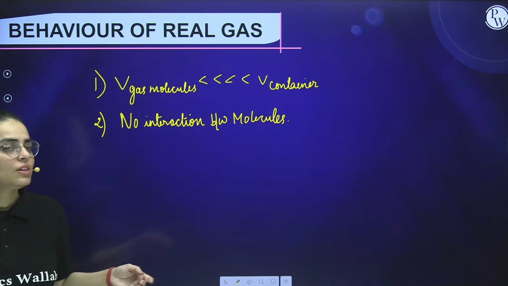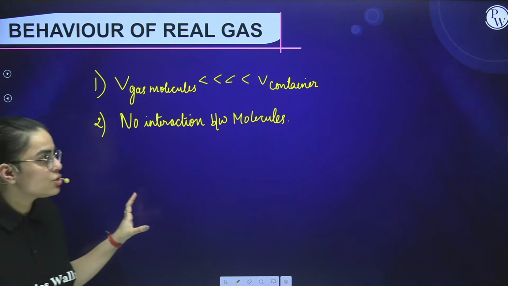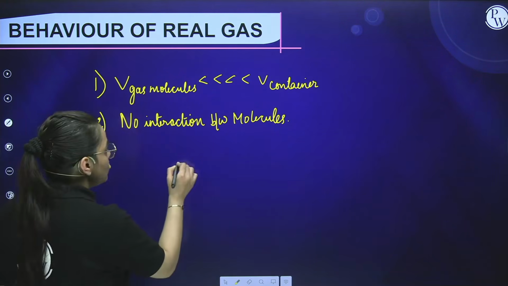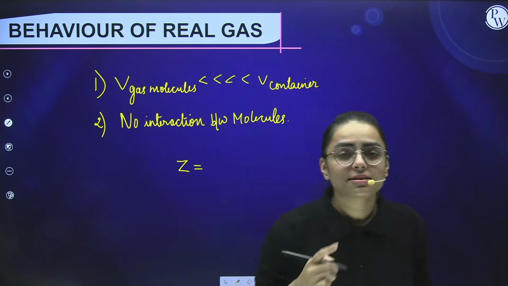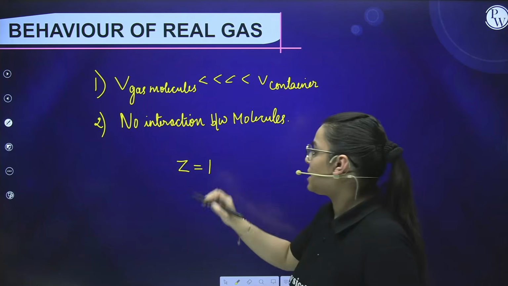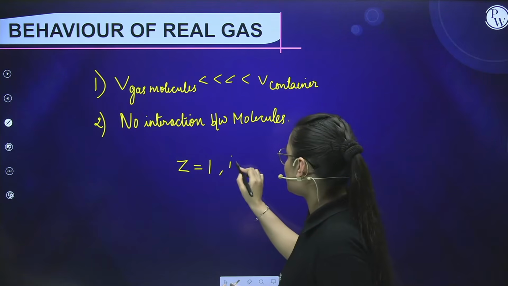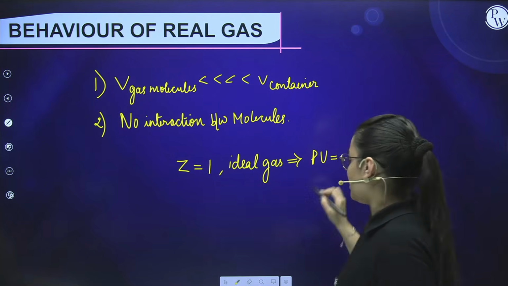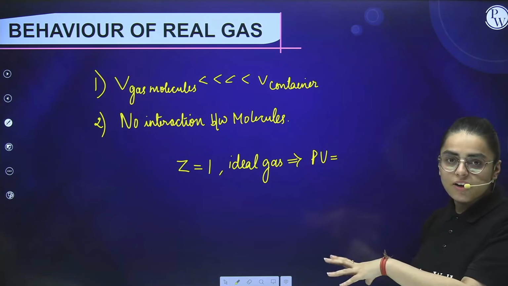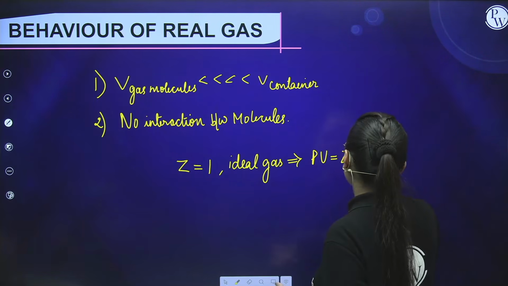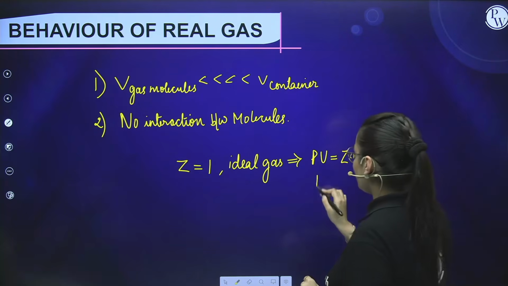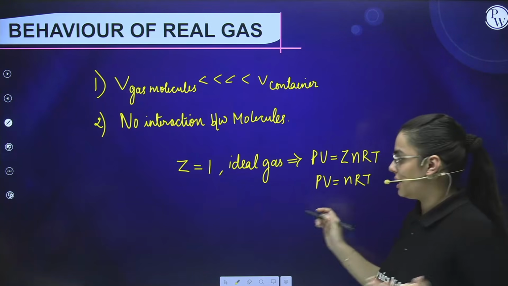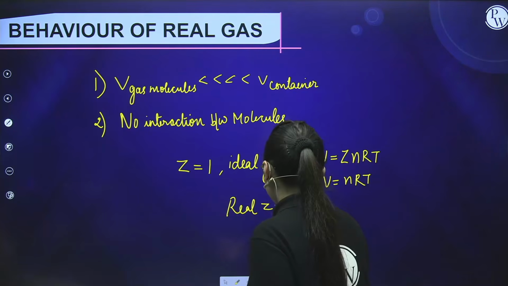Now, let us see what happens in real gases. In real gases, first of all, you need to know there is a compressibility factor, which is represented by Z. Z for the ideal gas equation comes out to be 1. Now, what was the ideal gas equation? Let me tell you again. The ideal gas equation is PV equals nRT. But if I introduce this compressibility factor, the equation becomes PV equals Z nRT. If Z is 1, then the equation becomes PV equals nRT. But for real gas, students, this is not the same equation. For real gas, Z is not equal to 1.